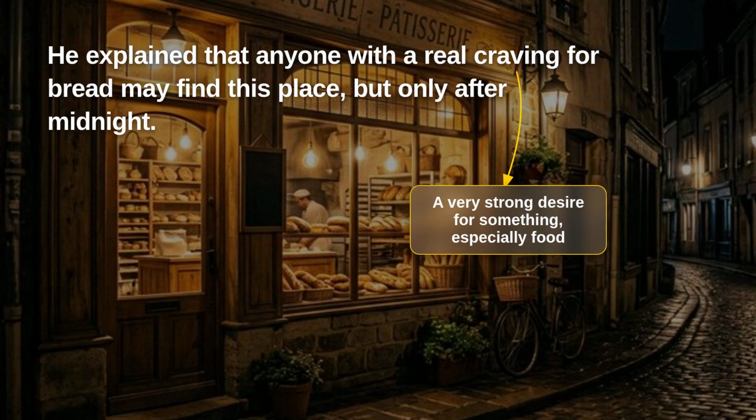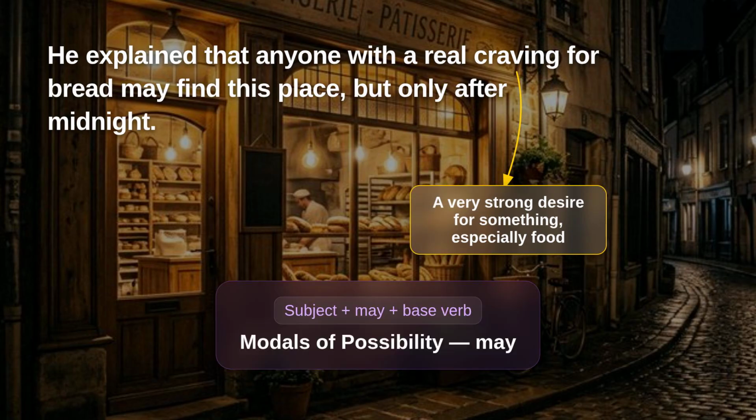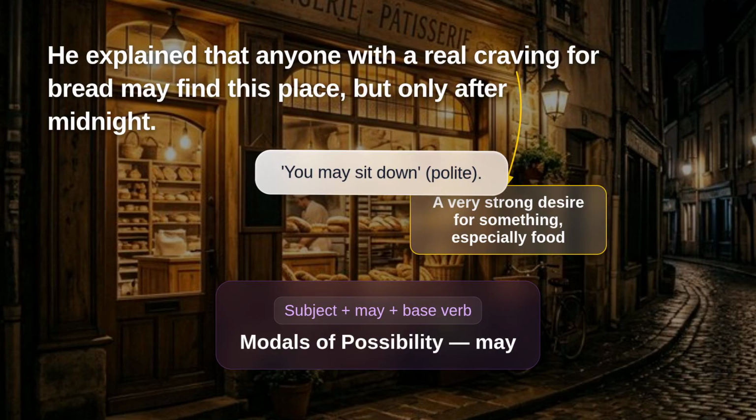Now let's look at the grammar. The proprietor says that anyone with a craving may find this place. Here we have our third modal of possibility, may. May is very similar to might and could, but it often sounds a bit more formal or poetic. In everyday conversation, most people use might or could, but in stories and formal writing, may is very common. Think of may as the most elegant of the three. You may sit down sounds more polite than you might sit down, and it may rain sounds a little more formal than it might rain.